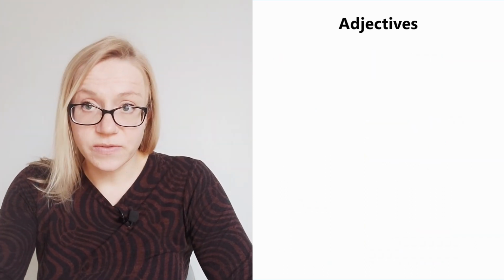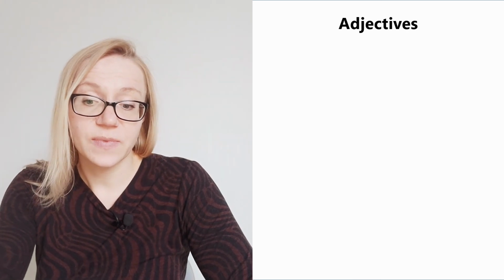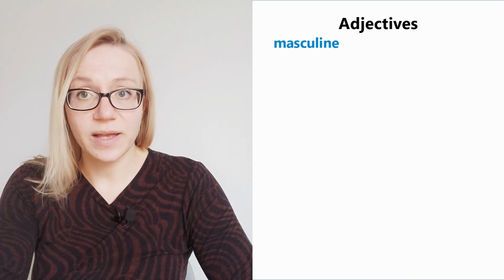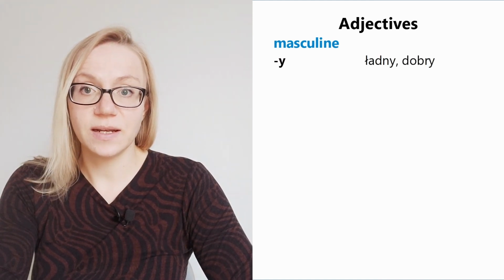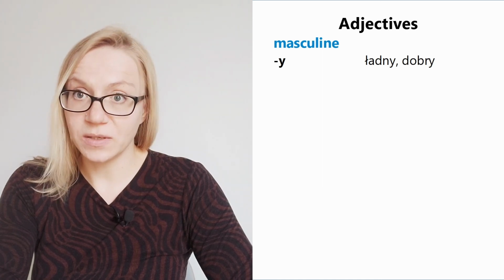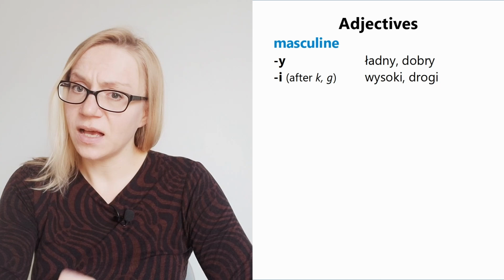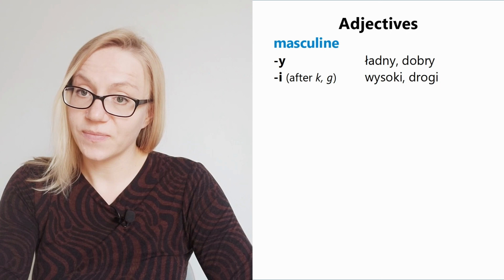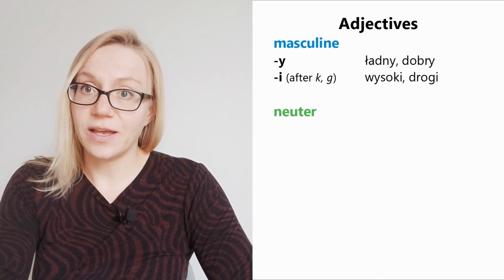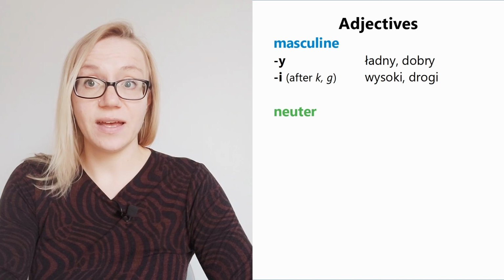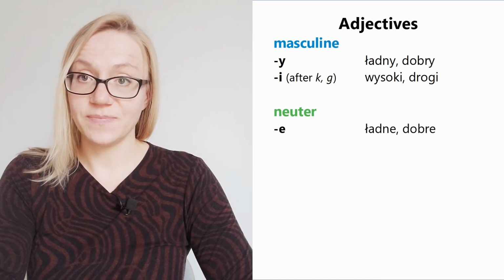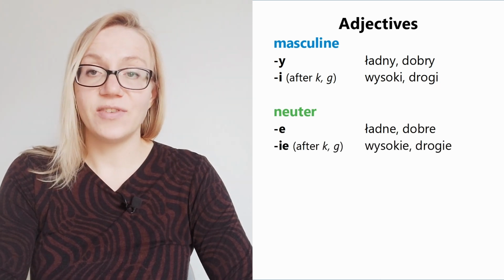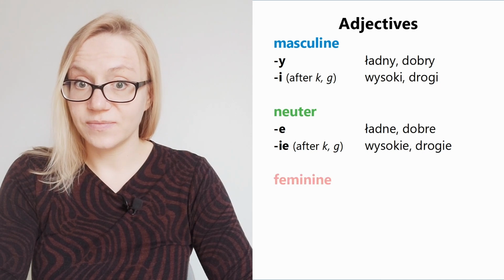And then adjectives have different endings. Masculine adjectives in the nominative case will have the following endings, like ładny, dobry, or i ending after k and g, wysoki, drogi. Neuter adjectives in the nominative case will have the endings ładne, dobre, or ie after k and g, wysokie, drogie.